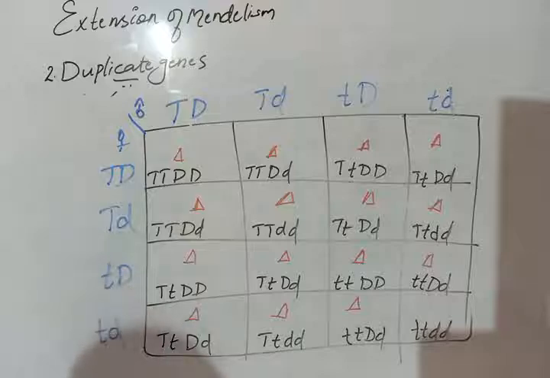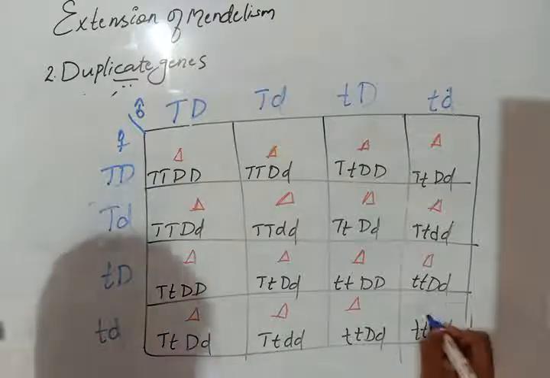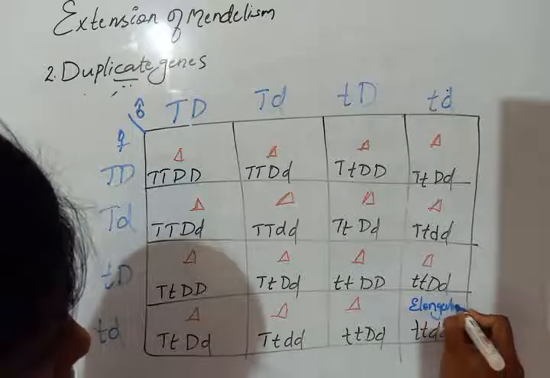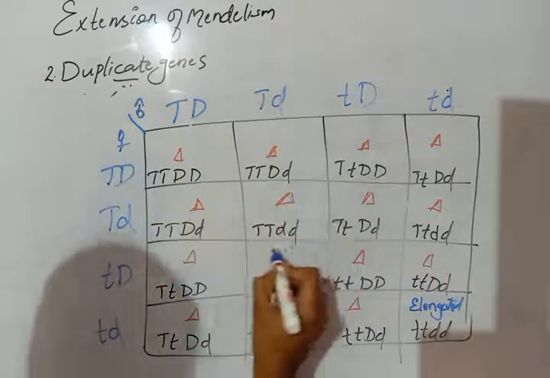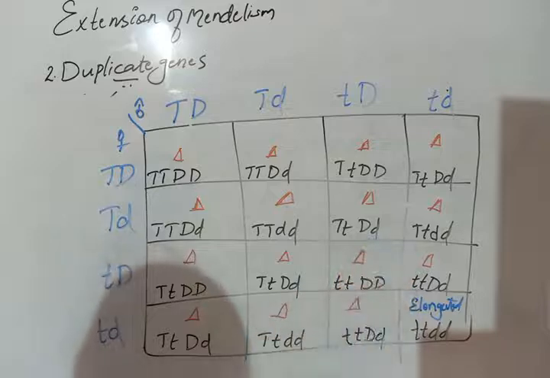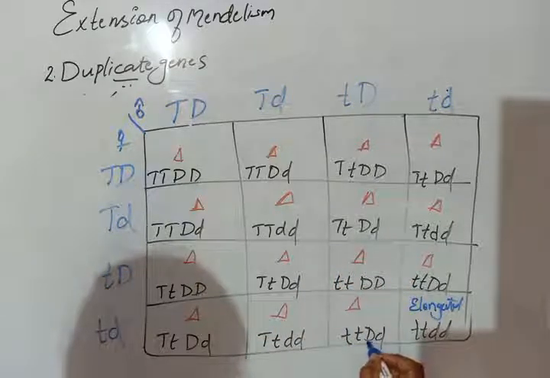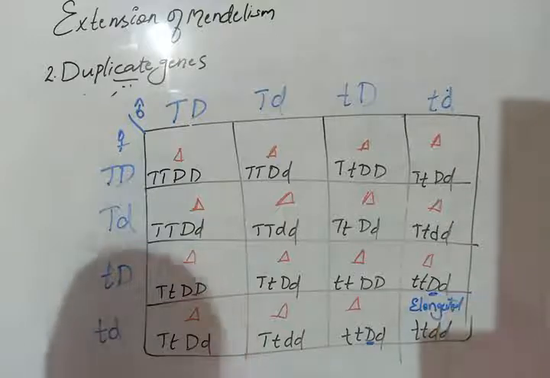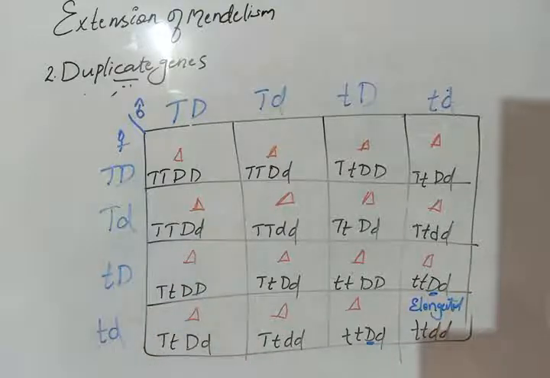But here, you look here, there is no dominant gene, so it will be elongated. Okay, so all others have at least one dominant gene. If you look here, at least one dominant gene is there, and here also. So at least one dominant gene is present in all the other crosses.